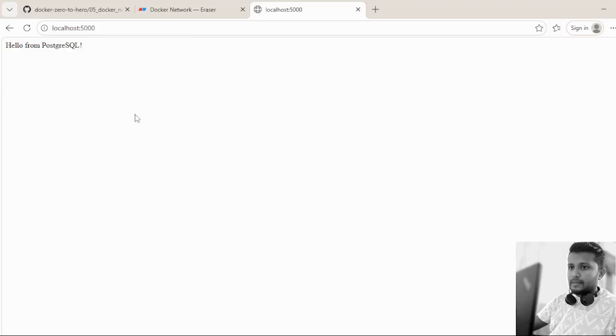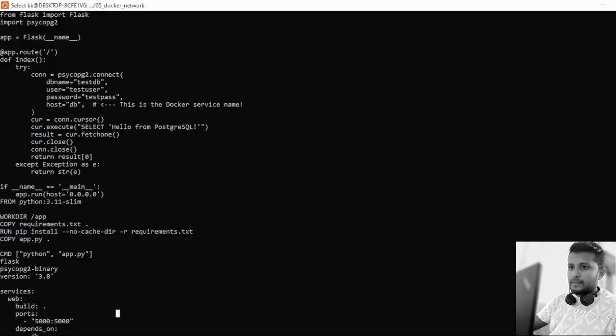Perfect, fantastic. So we can see this statement over here. That means the web server is able to connect to the database by the database server name. So this is how we can achieve this with the Docker network, ensuring the wonderful benefits in it.